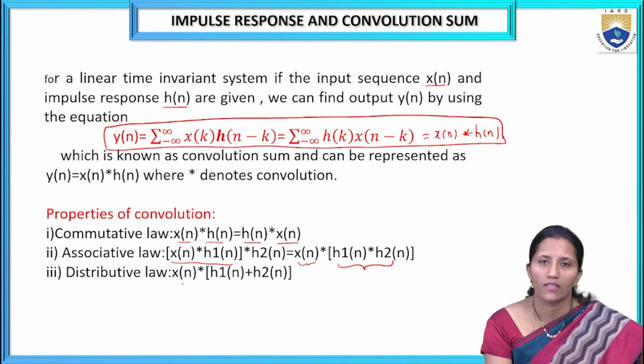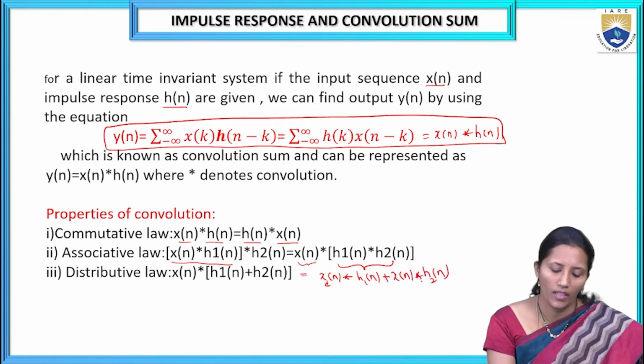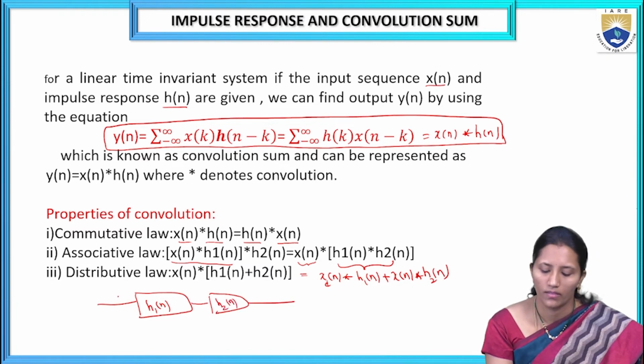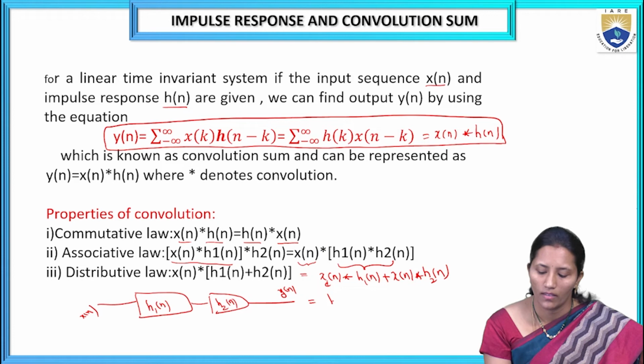The distributive law is x of n star h1 of n plus h2 of n, which we can write as x of n star h1 of n plus x of n star h2 of n. And if we cascade two impulse responses of LTI systems h1 of n and h2 of n, and this is y of n, then we can write this as h1 of n star h2 of n.